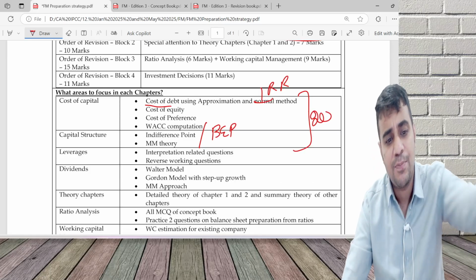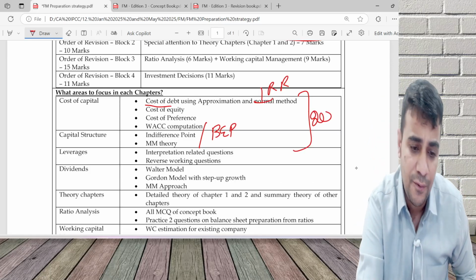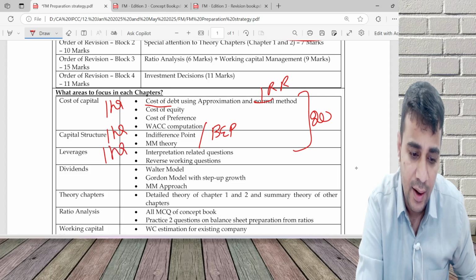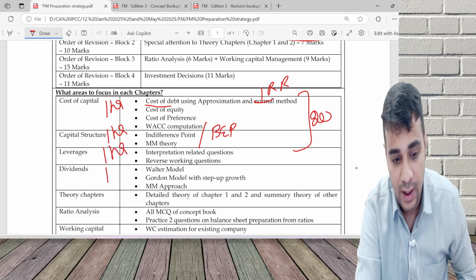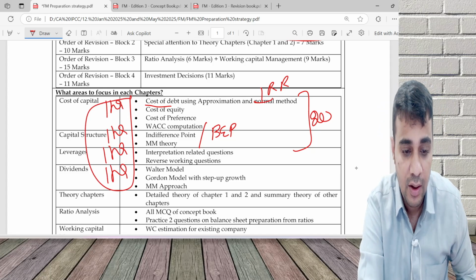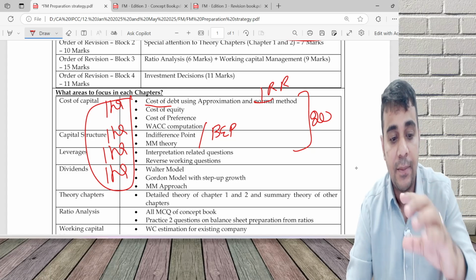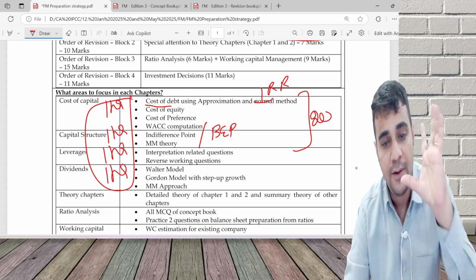Now, why this is block 1 is, for me, cost of capital is technically 1 hour, capital structure is 1 hour, leverage is 1 hour, dividend is at best 1 hour. It can't be even 1 hour. So 4 hours the day before the exam, and I'm kind of done with these. Or you may take 5 hours maximum.